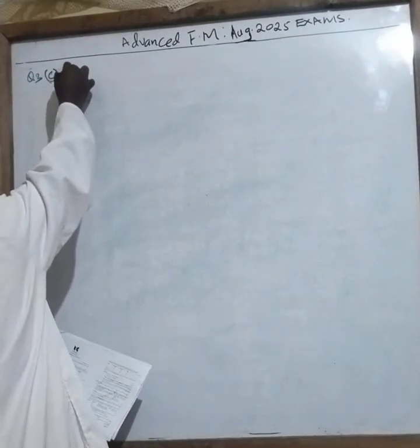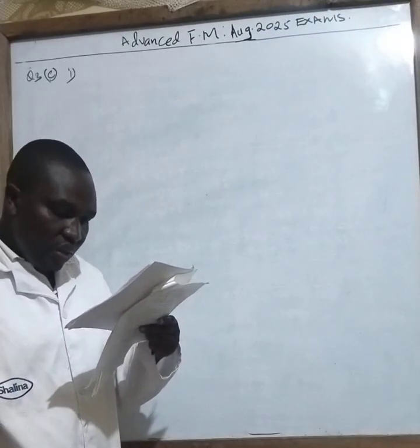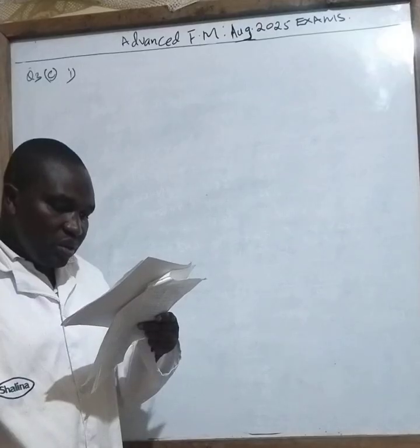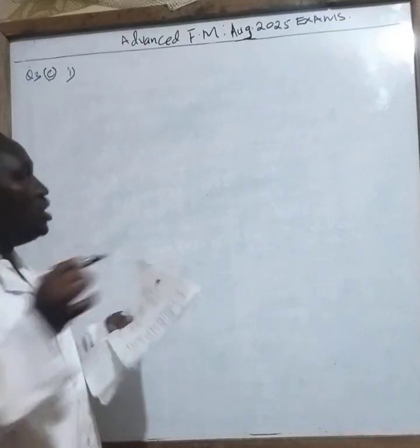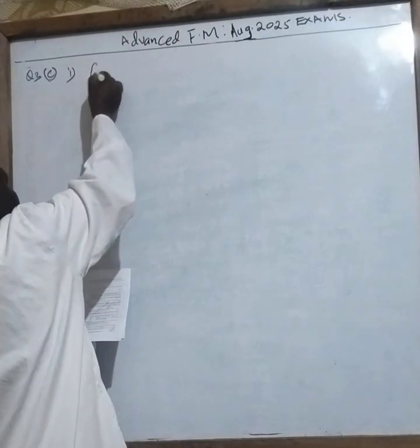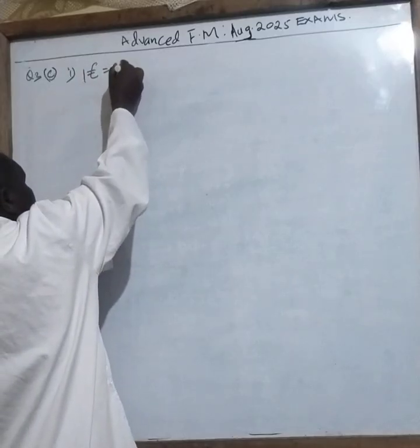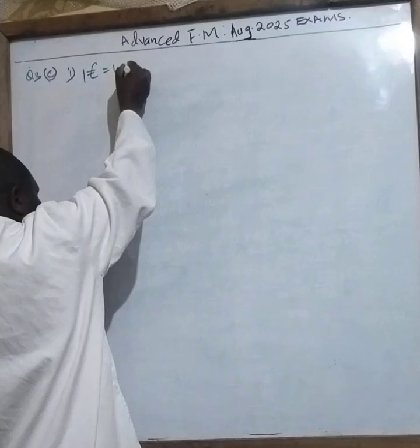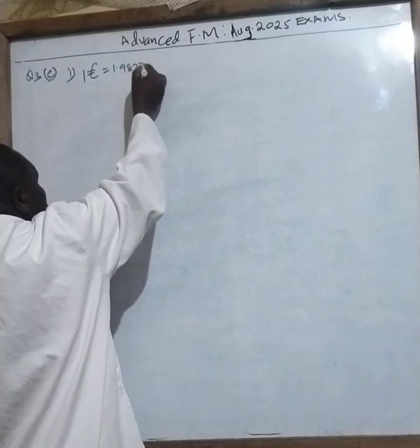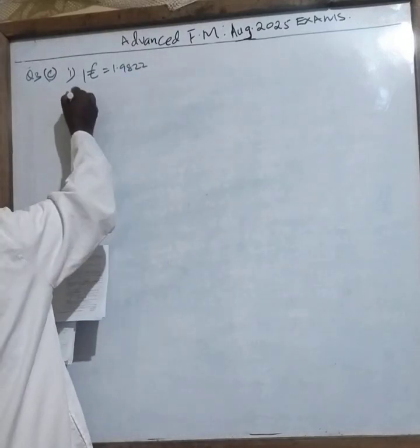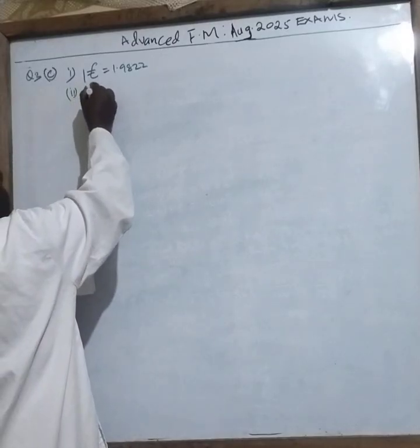Now, we can say the first part says interpret the information as it is. A is saying, suppose that the pound sterling is bid at US dollars. So pound sterling is written this way. 1 sterling is given by 1.9822. Number Roman 2, I'm also seeing there is euro. So 1 euro,